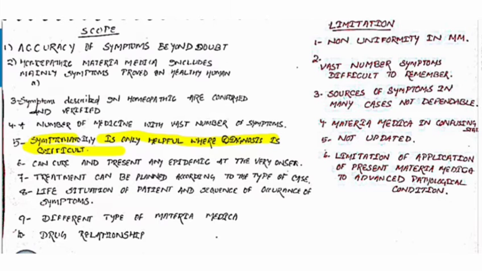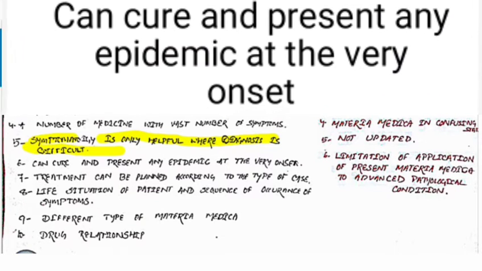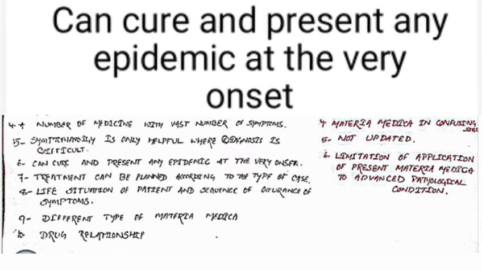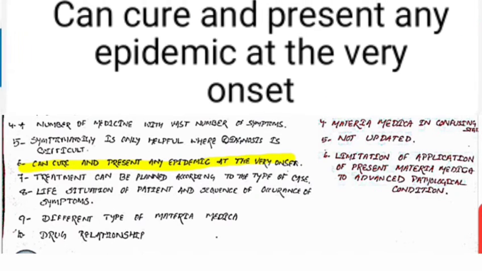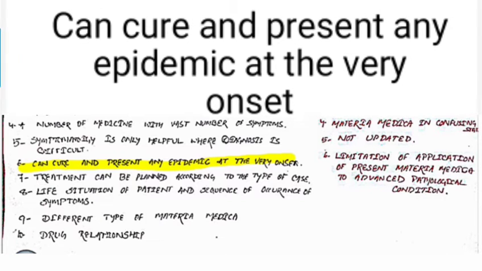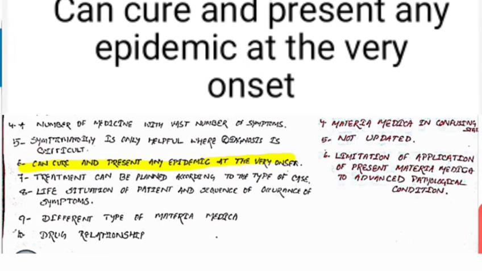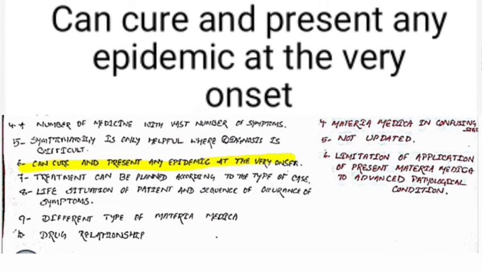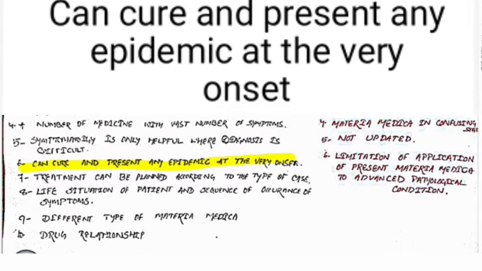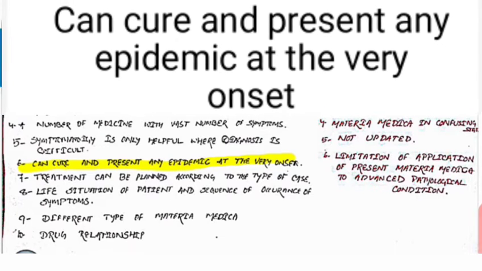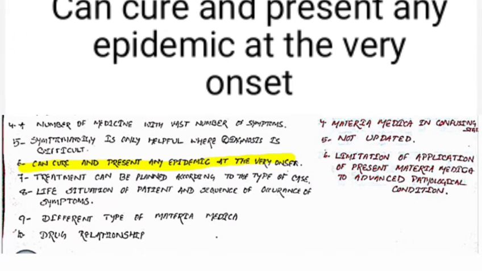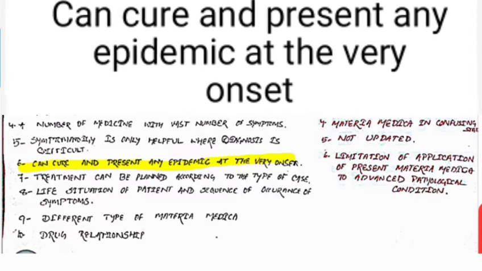Then the sixth point is that it can cure and prevent any epidemic at the very onset. In an epidemic, just like corona, if you take the symptoms and prescribe a medicine, we can prescribe very easily. But modern or allopathic medicine cannot prescribe. Why? Because at that time the disease is new to us, and for the serological work and vaccination, all these things require much time.